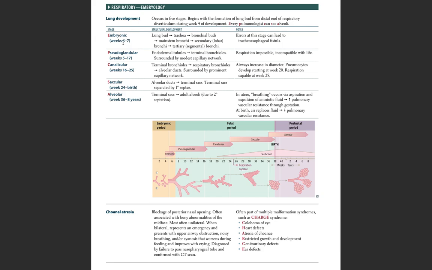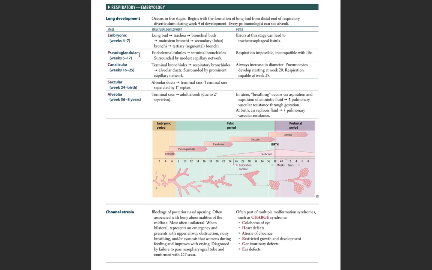Embryonic stage is between 4 to 7 weeks, during which there is development of the lung bud, then the trachea, then bronchial buds, main stem bronchi, secondary bronchi or the lobar bronchi, then the tertiary or the segmental bronchi. So errors at this stage can lead to tracheoesophageal fistula.